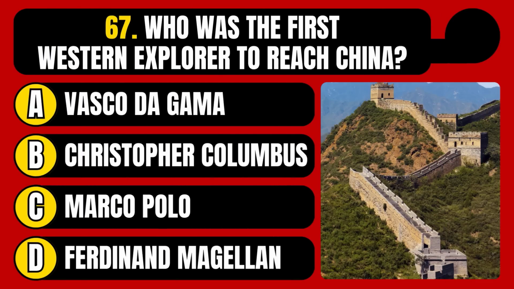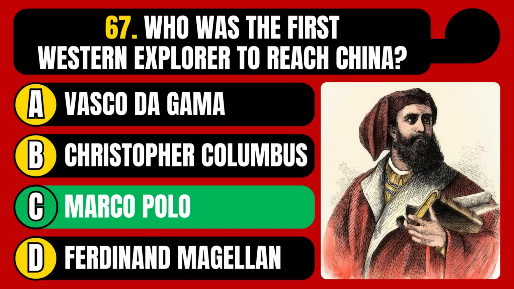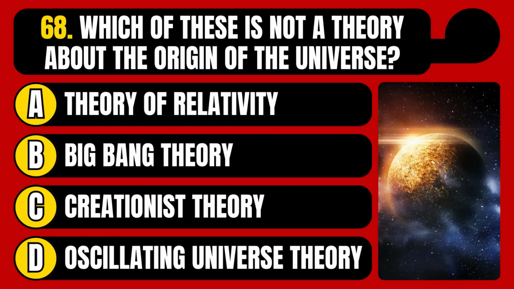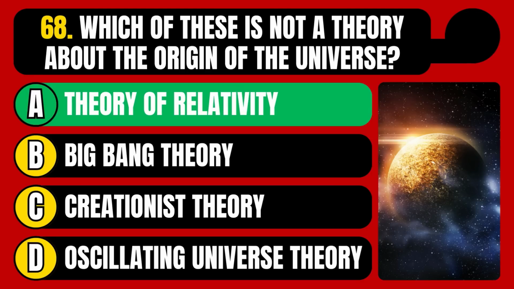Who was the first Western explorer to reach China? Vasco da Gama, Christopher Columbus, Marco Polo, or Ferdinand Magellan? The correct answer is option C, Marco Polo. Which of these is not a theory about the origin of the universe? Theory of relativity, Big Bang theory, creationist theory, or oscillating universe theory? The correct answer is option A, theory of relativity.